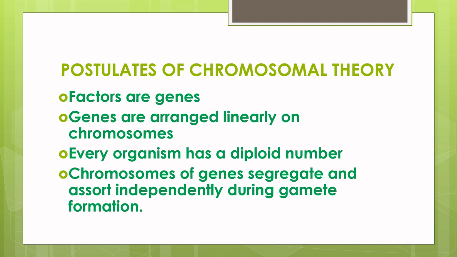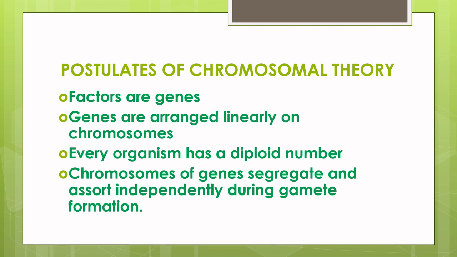Now, let us look at the postulates of the chromosomal theory. The factors described by Mendel are the genes, which are the actual physical units of heredity. The genes are present on the chromosomes in a linear order. Every organism has a fixed number of chromosomes which occur in two sets, which is referred to as diploid. A pair of similar chromosomes constitutes the homologous pair.